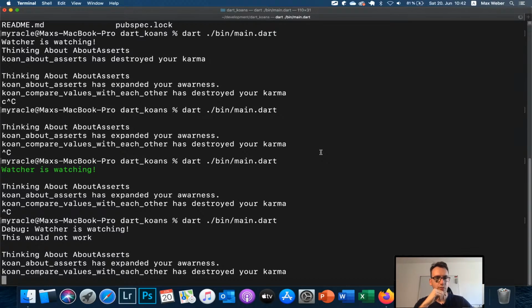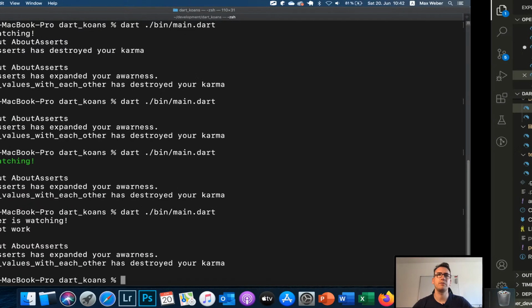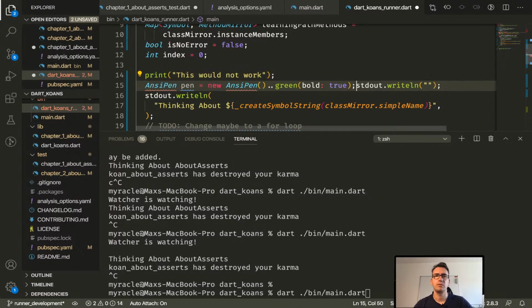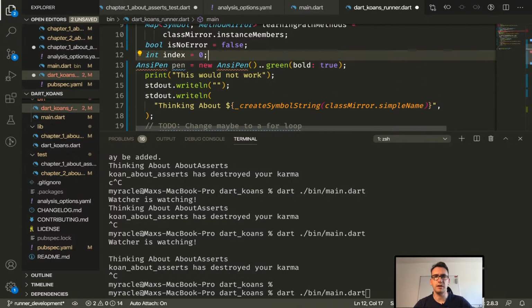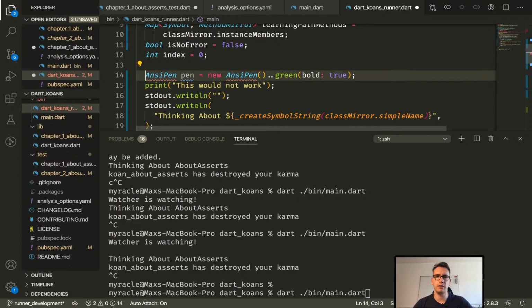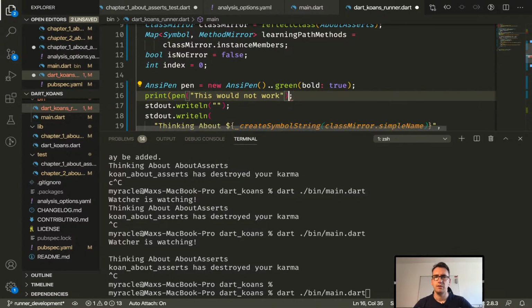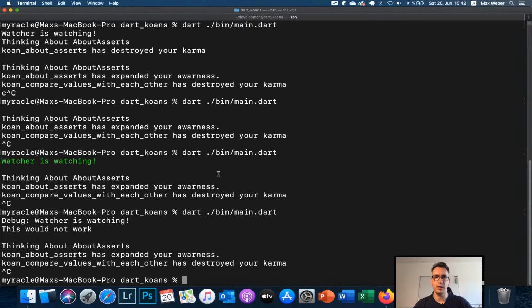No. Shoot. Why do I use this stdout stuff? If this is working, why do I not use the print? Let us check that. If this is working, I can remove a lot of weird stuff. So we have that pen, we surround our text with it, and we run that again.